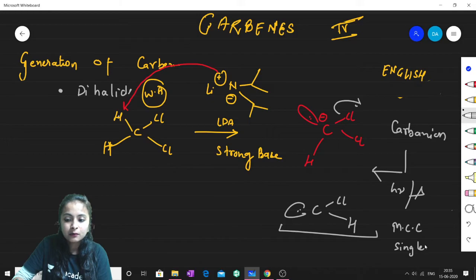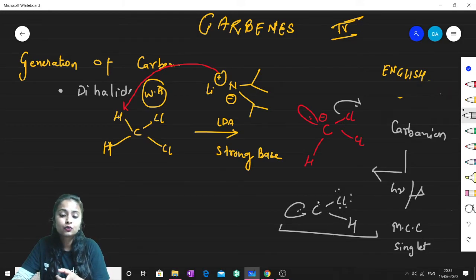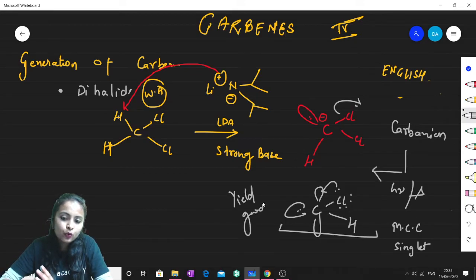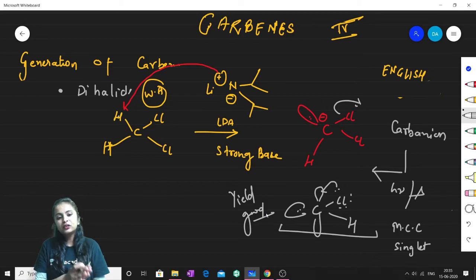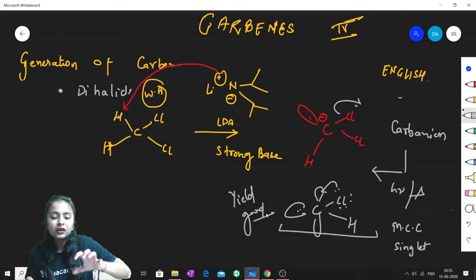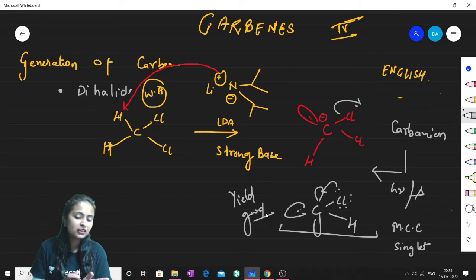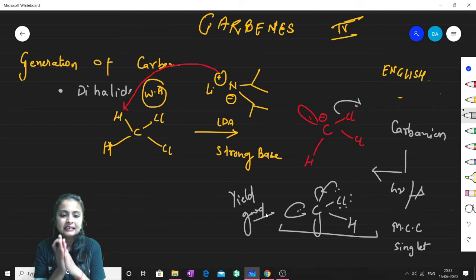Why is it singlet? Because there is an atom which has an electron pair in it, so it will help in back bonding. Therefore singlet will be the major part. Now the yield is good. So the conclusion is that if you want to increase the yield of a carbene, you can use a strong base. In place of sodium hydroxide, you can use any strong base, say LDA.